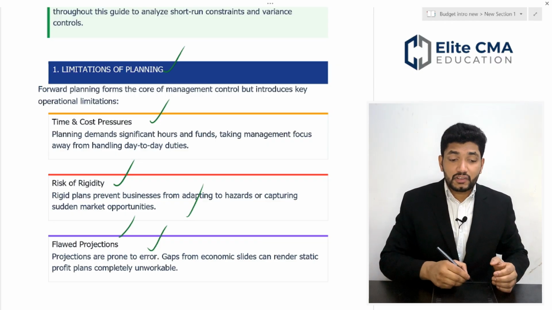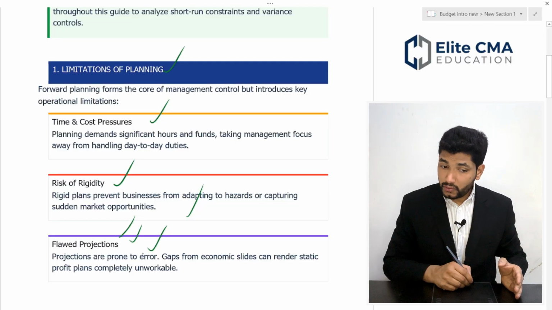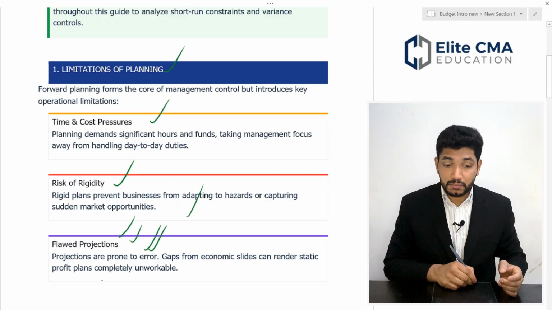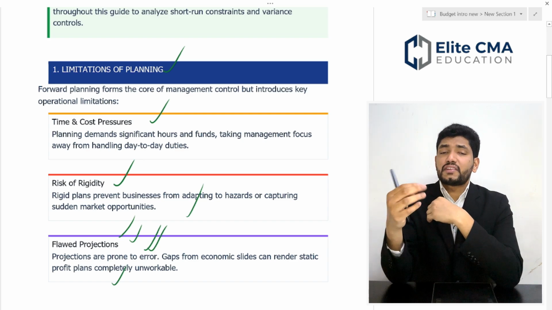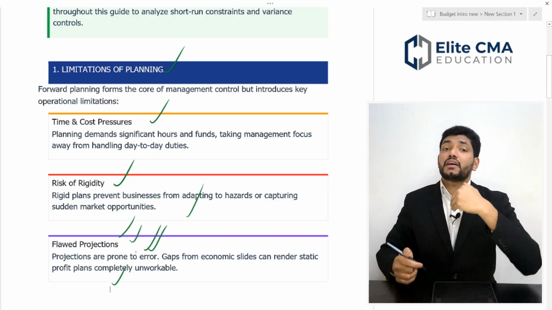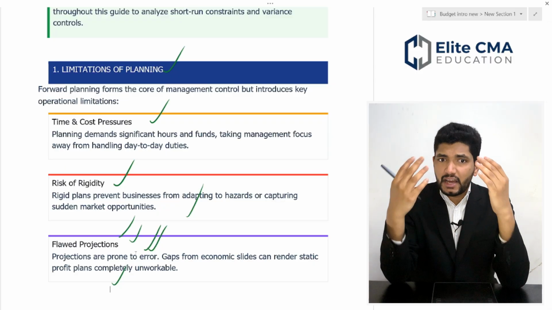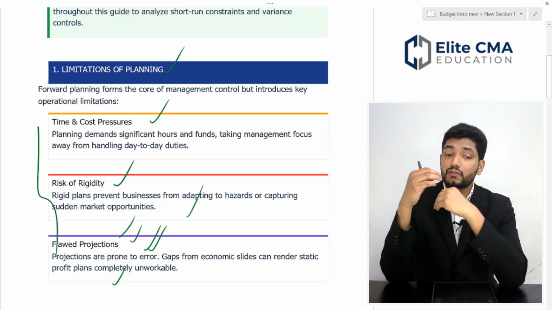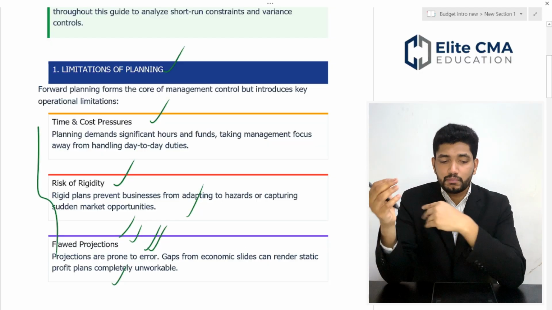The third limitation is flawed projections. Projections are prone to error. A gap from the economic side can render a static profit plan completely unworkable. These are the key limitations of the planning process, so keep this in mind before we move into budgeting.